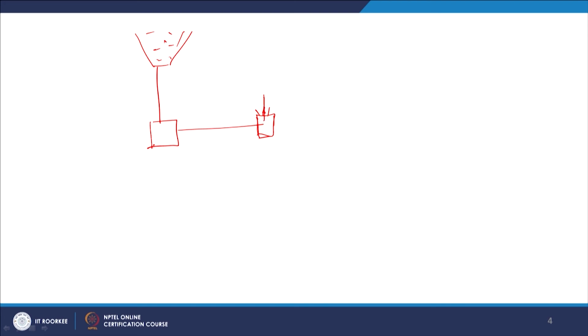The outlet of the pulverizer is connected to a cyclone separator. After the cyclone separator, the pulverized coal is separated out, and there is a bin in which it is collected,